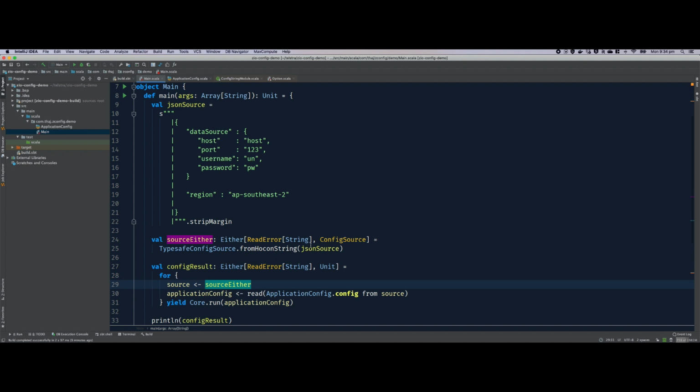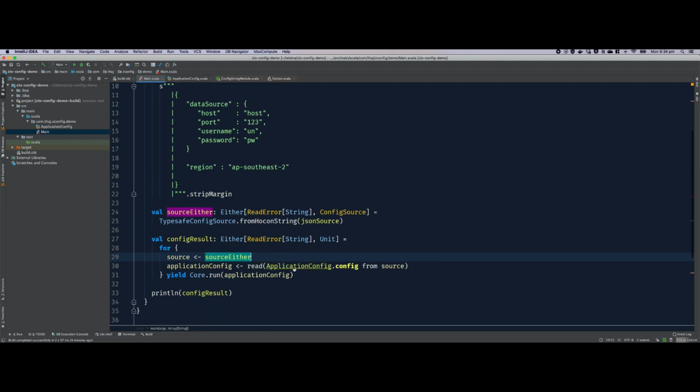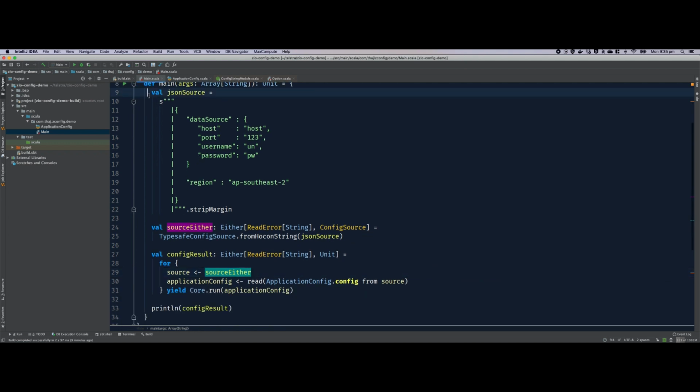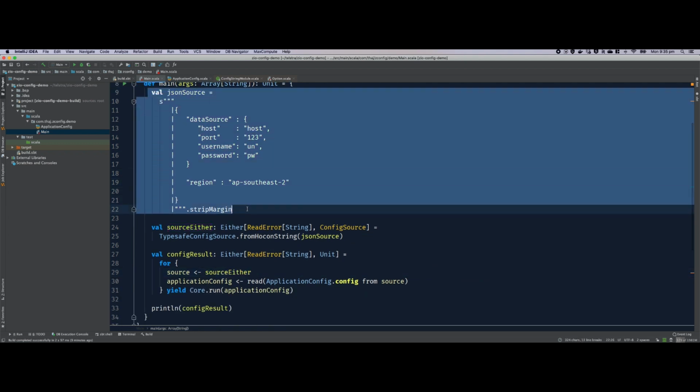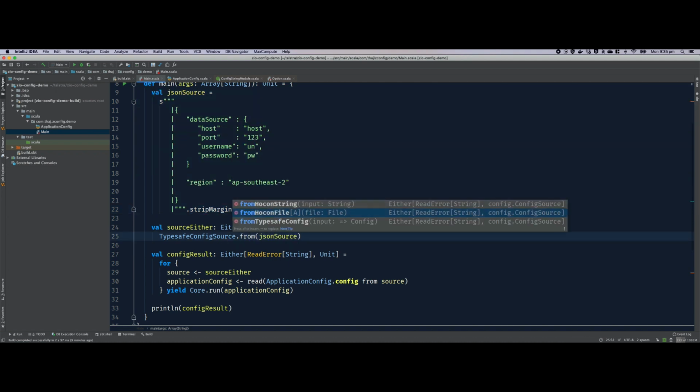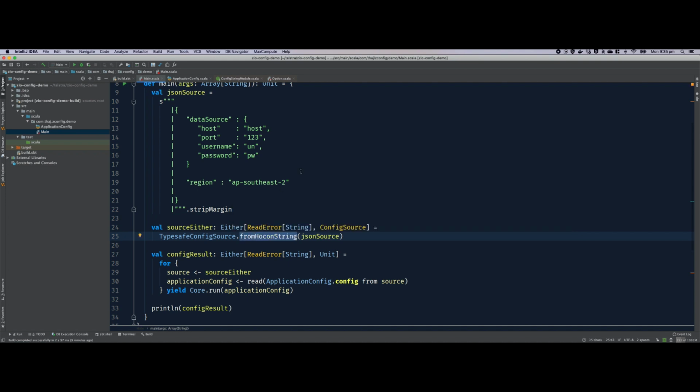So you can see, using the same config descriptor, it now works with a different source. It was a flattened system environment or constant map before. Now it is a proper nested JSON string. You can also grab it from a file, and zio-config has things like from HOCON file, and you can pass a file if you need.